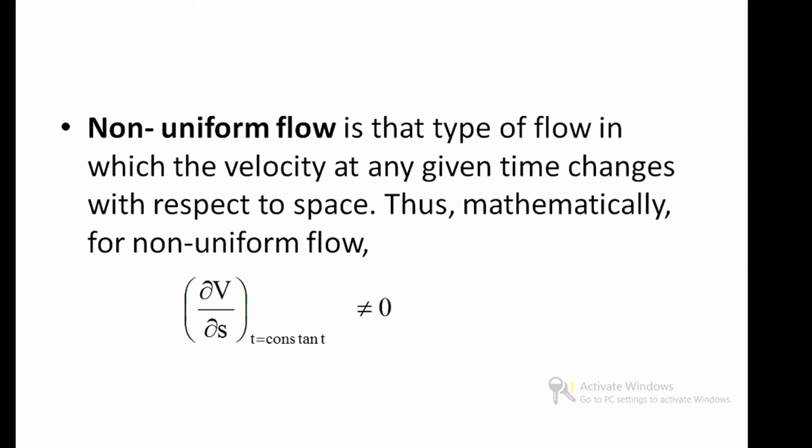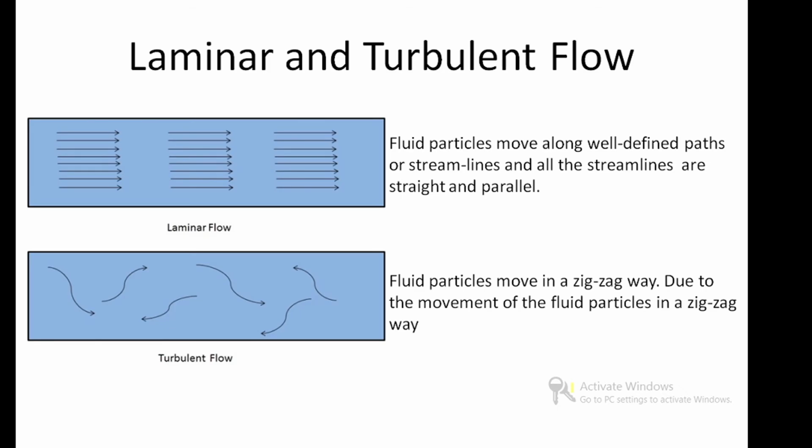Next we go for laminar flow and turbulent flow. This is the laminar flow diagram. Here the fluid particle moves along a well-defined path or streamline, and all streamlines are straight and parallel. You see that all the streamlines are straight and parallel to each other. Next we go for turbulent flow. In turbulent flow, the fluid particle moves in a zigzag way. See that this one fluid particle moves in this direction, and then this direction, and then this direction, like that.